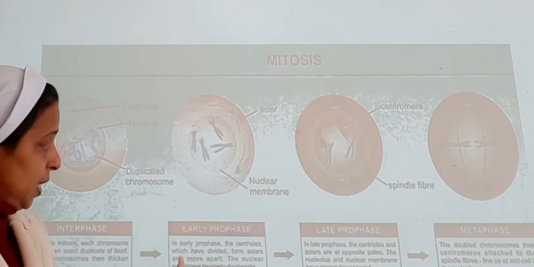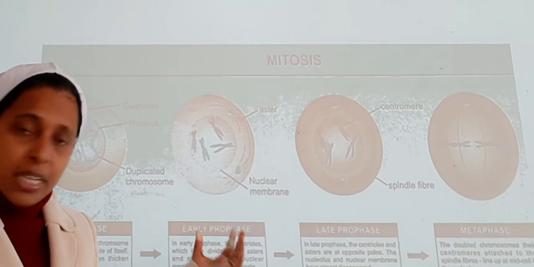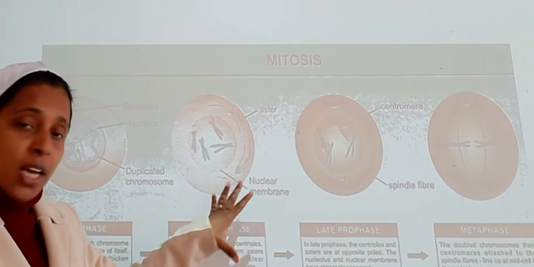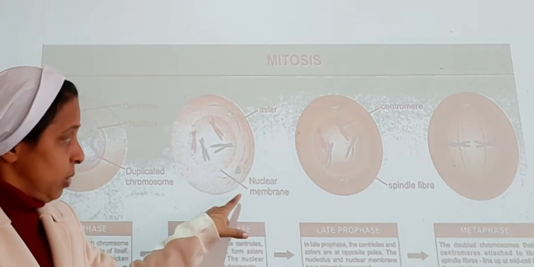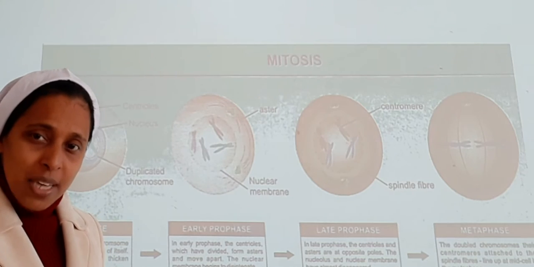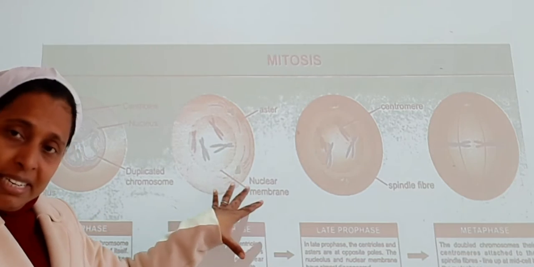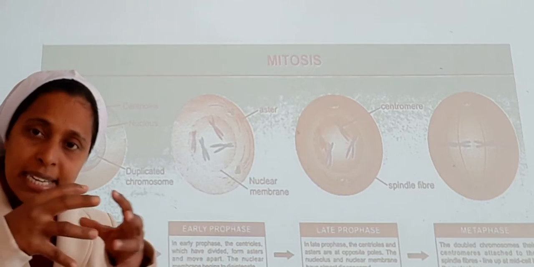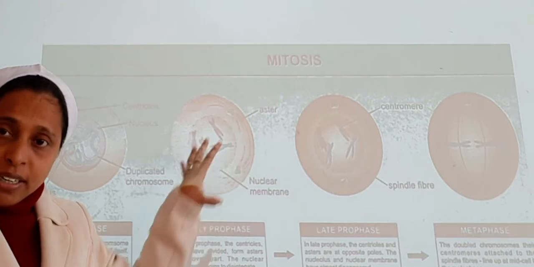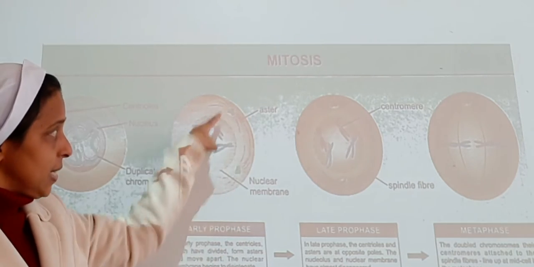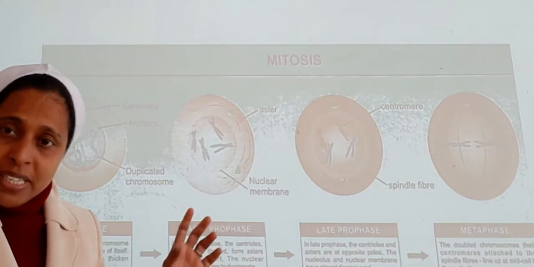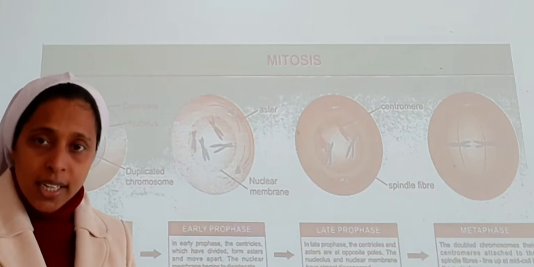So hope you might have understood what is taking place in the early prophase stage. Aster is very important here. Nuclear membrane, as you can see, slowly disappears. Then it disintegrates. Chromatids become entangled and condensed. Aster starts to move towards the various poles, you can see two different, opposite poles it is moving towards. Then the spindle fiber formation is taking place in the early prophase.